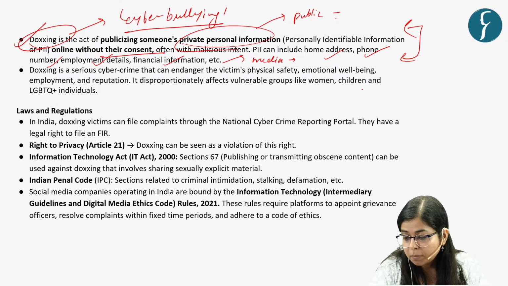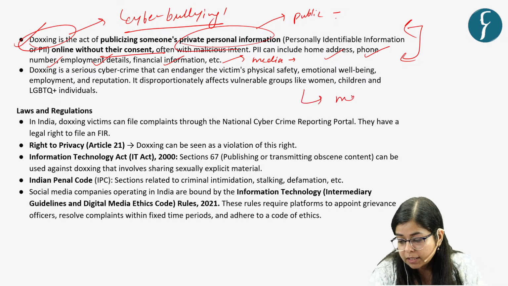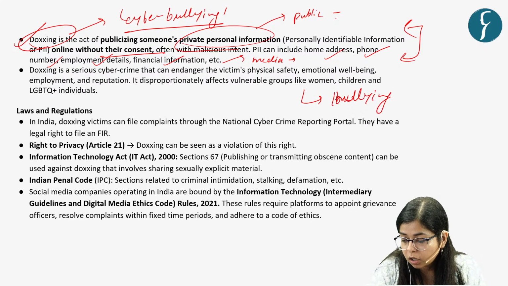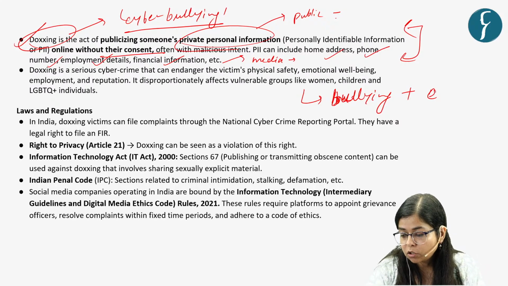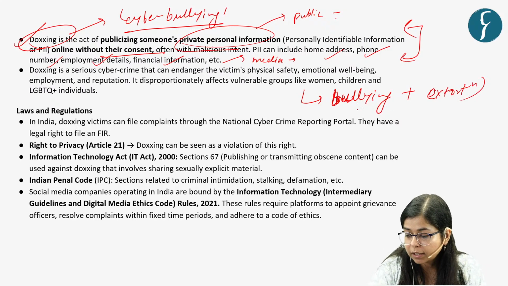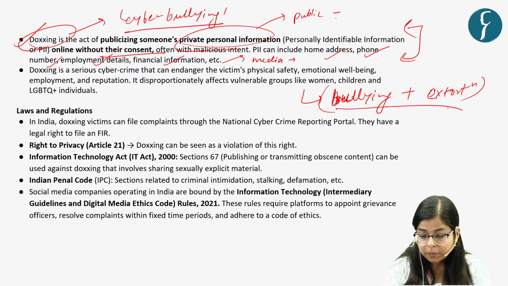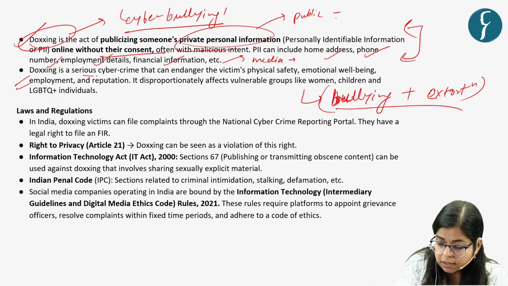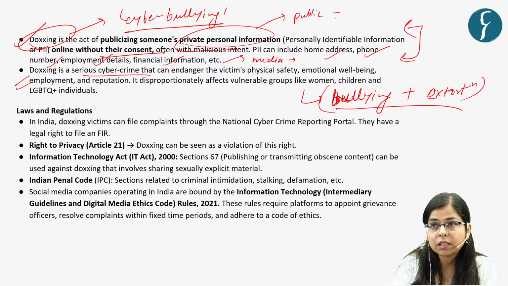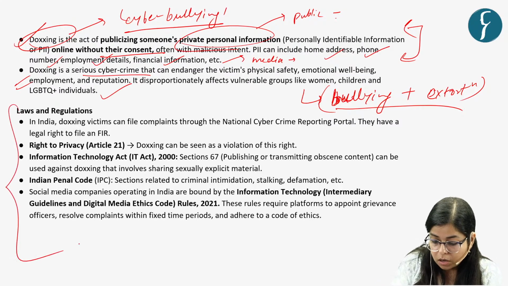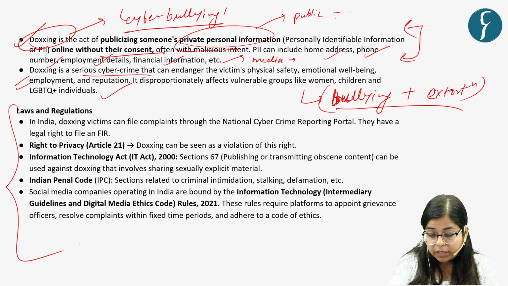And what is the main purpose of doxing? Obviously, it has a malicious intent. The main purpose is to bully that person, or maybe extortion. In some cases, it can be extortion of that person. So it is a serious cybercrime, which can have serious repercussions on the affected people, on the victims.